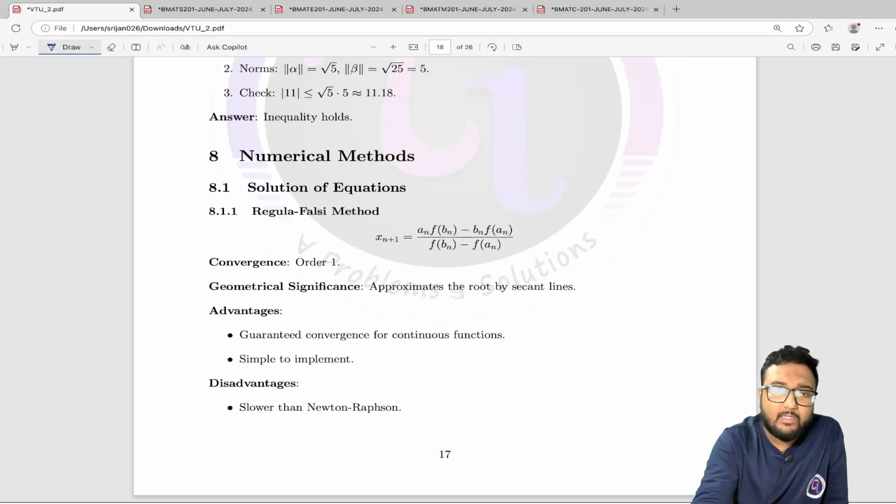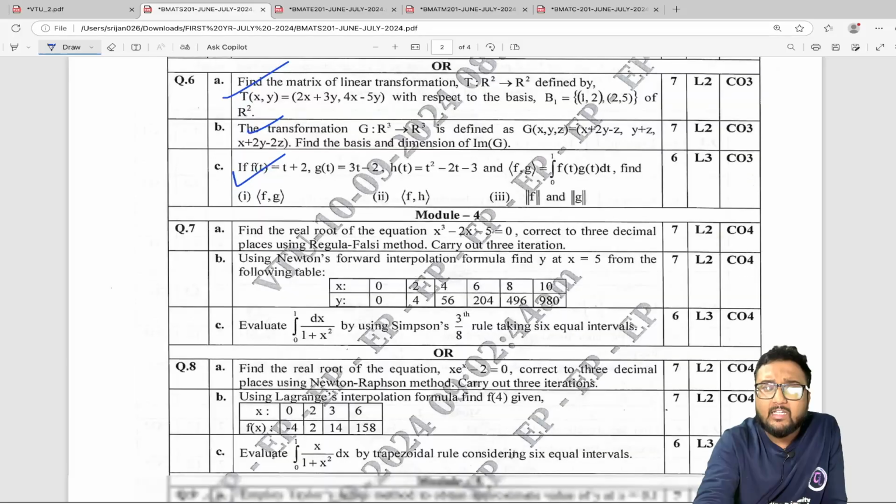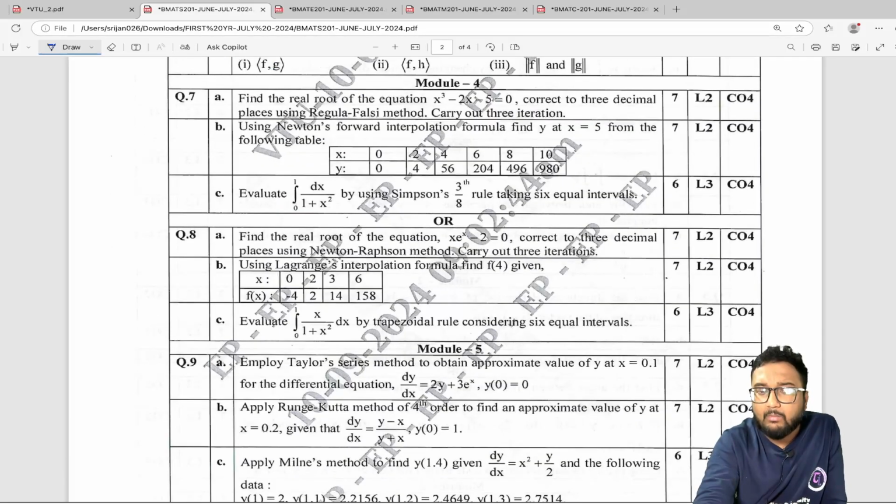Next we have numerical methods, and numerical methods are dedicatedly there in the syllabus of all the streams. From numerical methods, you have to know whatever methods there are for the solution of equations, like the regula falsi method, the iteration formula of that, the convergence, the geometrical significance, advantages, disadvantages, everything. If you see the question paper, there are straightforward questions from each and every method of numerical methods, like they will give you a question and ask you to solve it using this method or that method.